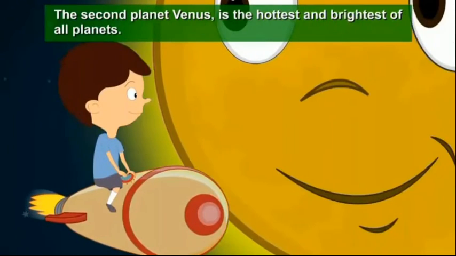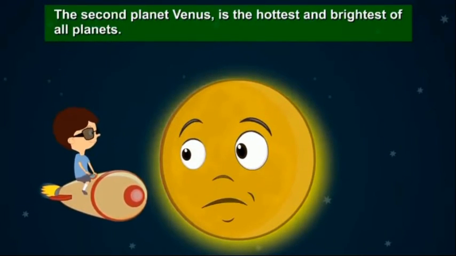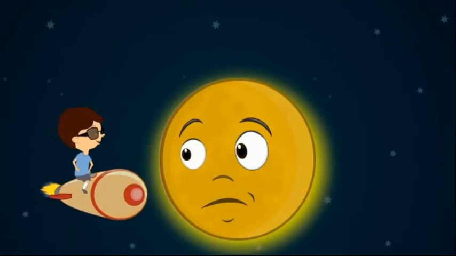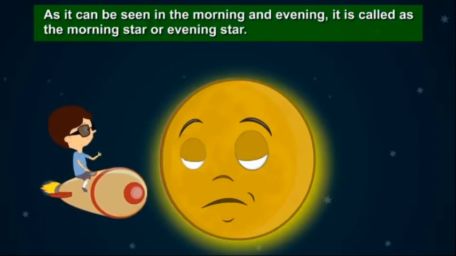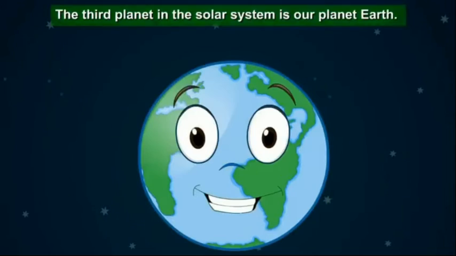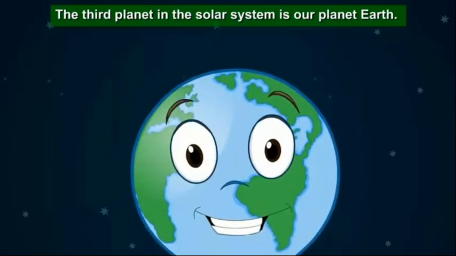The second planet, Venus, is the hottest and brightest of all planets. As it can be seen in the morning and evening, it is called the morning star or evening star. The third planet in the solar system is our planet Earth.